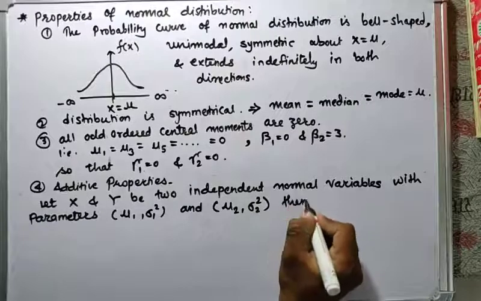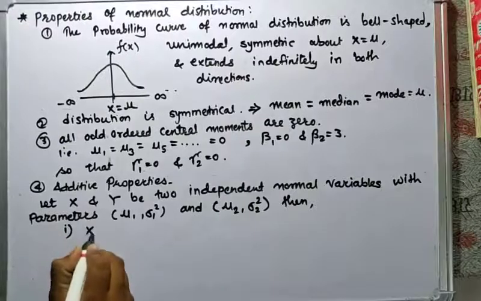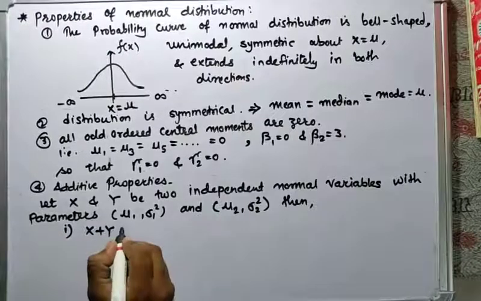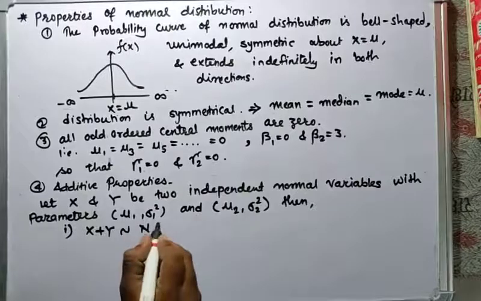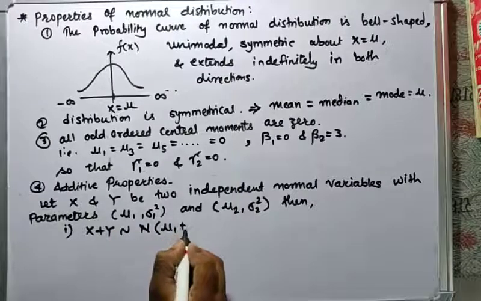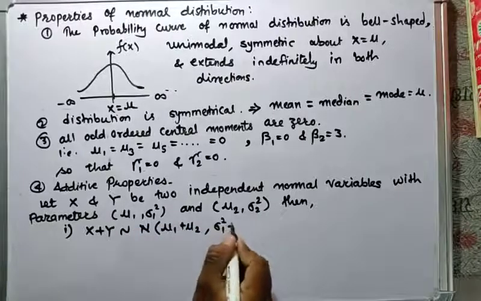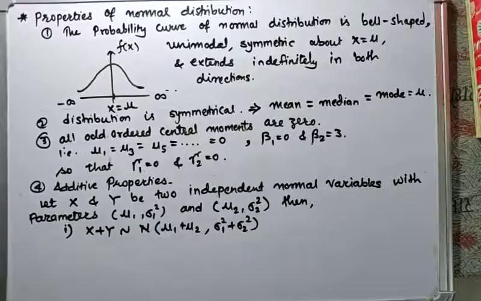Then their addition, first one, x plus y is the normal distribution of mu1 plus mu2, and sigma 1 square plus sigma 2 square. Now this is for addition.